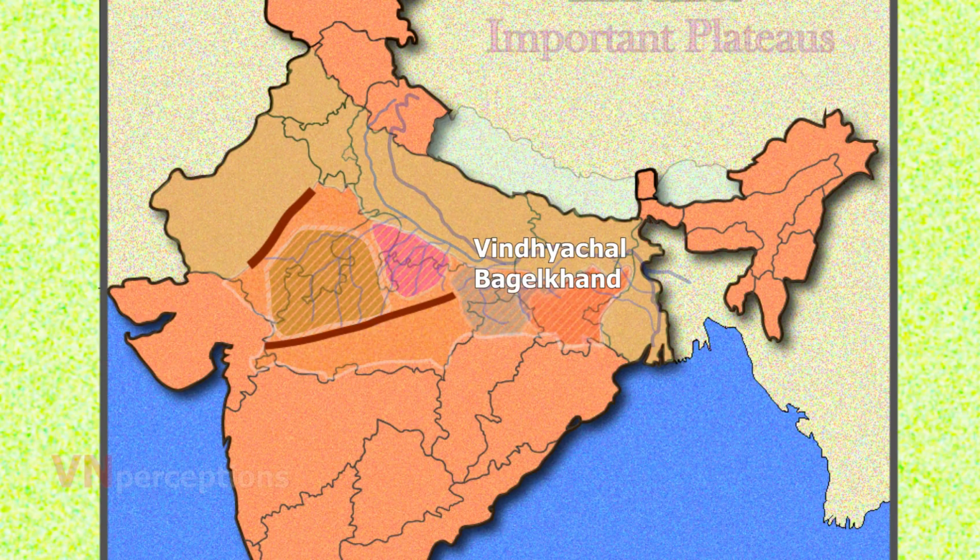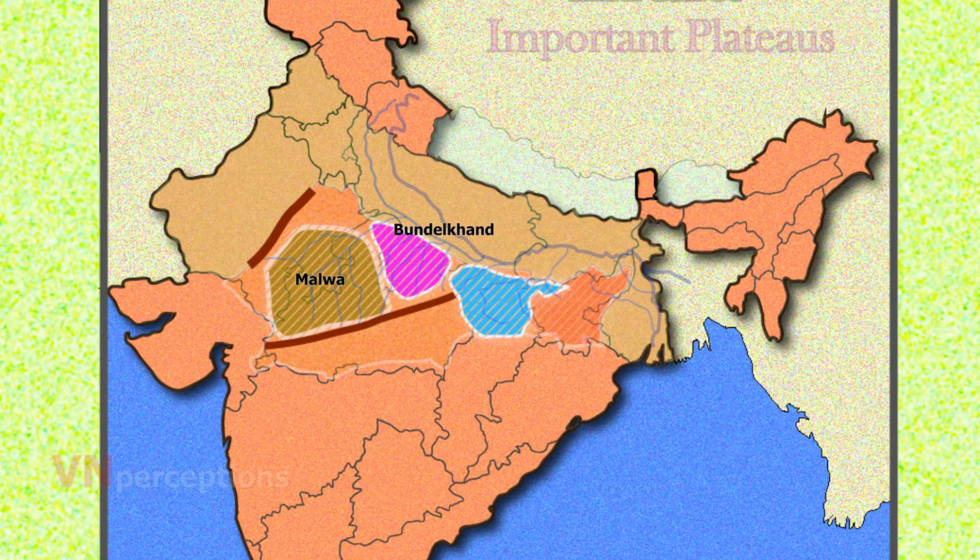Next region is the Vindhyachal Baghelkhand region. This region lies to the southeast of Bundelkhand and east of Malwa Plateau. This area is mostly drained by River Tons, River Son and its tributaries. The Vindhyachal forms a chain of scarps running in a southwest-northeast direction.